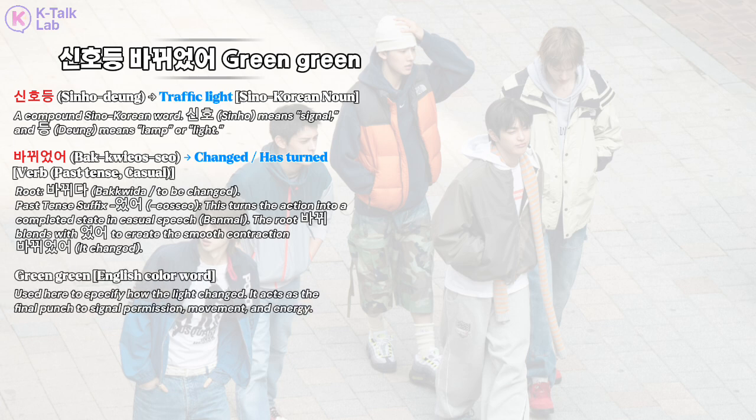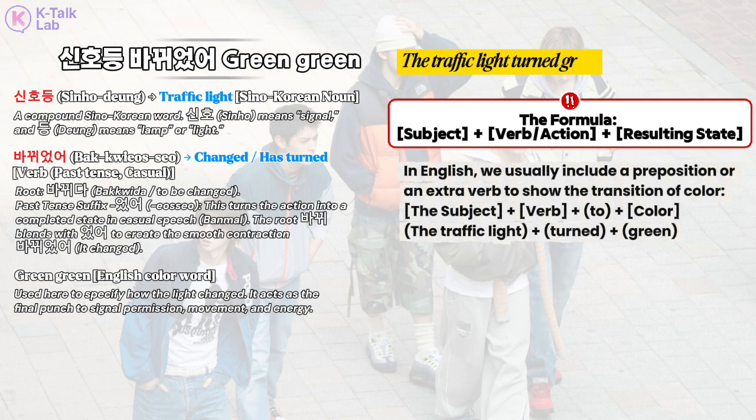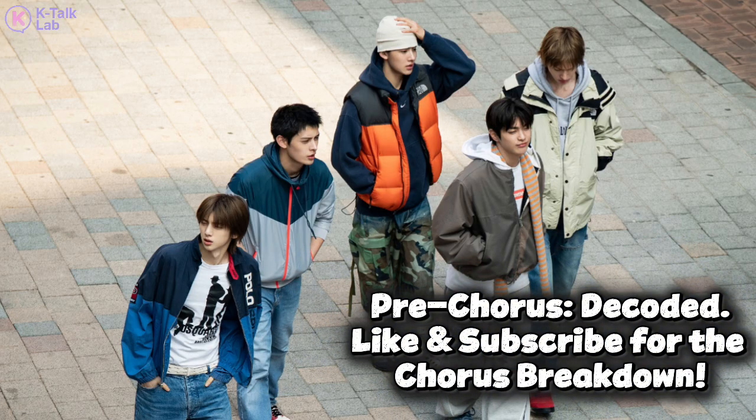Structurally, Korean follows a basic subject-verb pattern here. So instead of saying, the traffic light turned green, the literal flow is "traffic light changed to green." It's a perfect visual cue that all obstacles are cleared and it's time to go. As you can see, the grammar and structure here completely shift the mood.